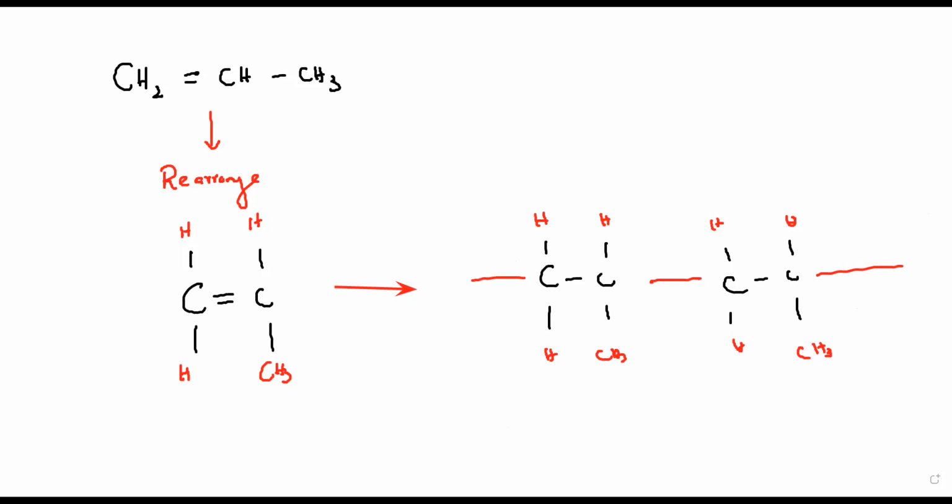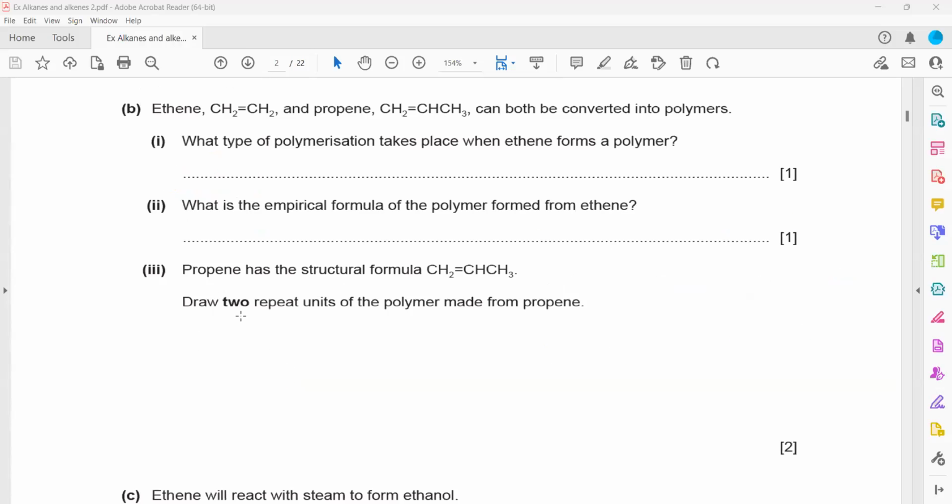So remember this thing: if a question is draw 2 repeat units, like they did not say, but if the same question was there and they said draw the polymer made from propene, if this was a question, then how should the structure appear?